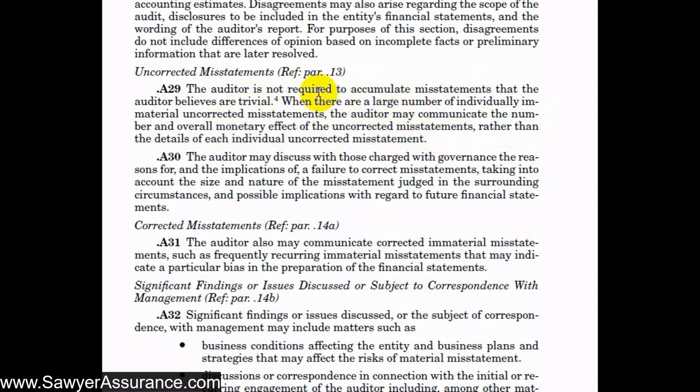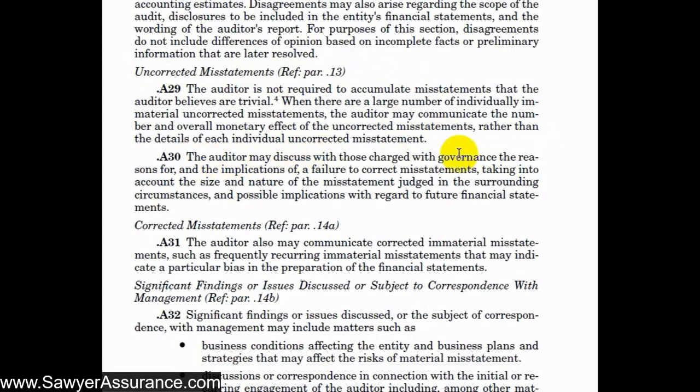So if we find some trivial differences in our individual work papers and testing and such, we don't really need to communicate those with management, but if either those trivial ones accumulate to a material amount, or if we find any individually material misstatements, then we need to communicate those to those charged with governance if we did not correct them as part of our audit. But typically we will discuss those misstatements with management and decide to go ahead and correct them.